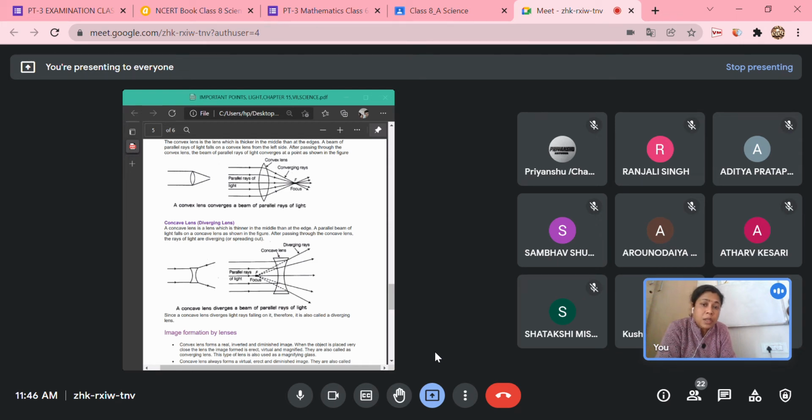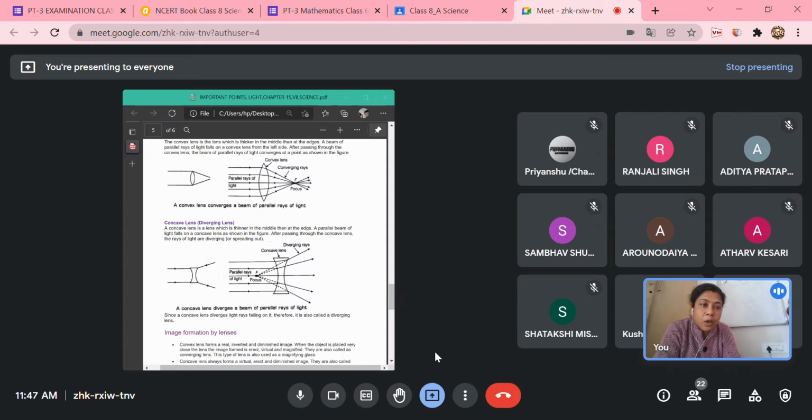So we suppose that if these rays are extended backward, they would meet at a virtual point, but they are not actually meeting, so a virtual image will be formed at the point that is the focus. You can see the dotted lines, extended back from the diverging rays, and that point in case of the concave lens is the focus, and the image formed will be a virtual image. So what is refraction? Anyone? How can you define refraction?